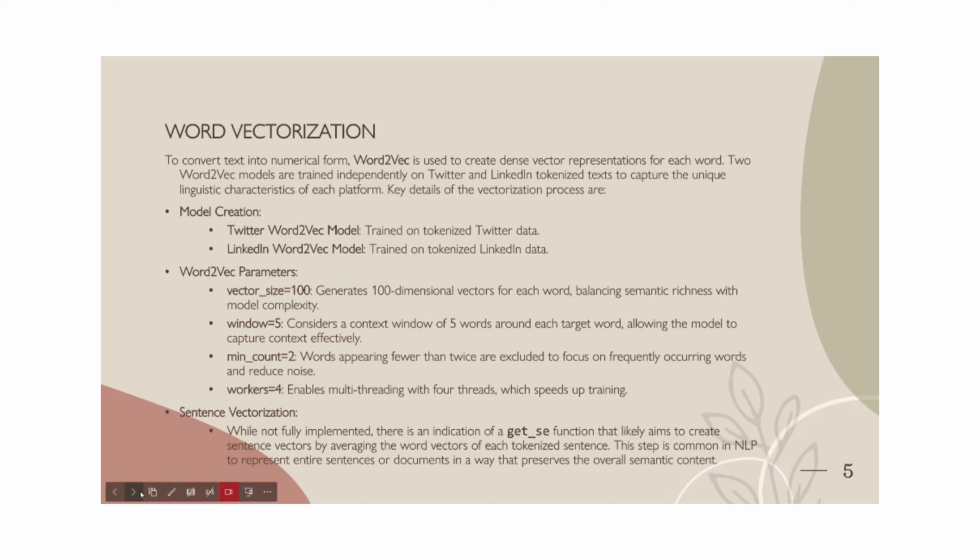And sentence vectorization has been done in the process. While not fully implemented, there is an indication of a get vector function that likely aims to create the sentence vectors by averaging the word vectors of each tokenized sentence. This step is common in NLP to represent entire sentences or documents in a way that preserves the overall semantic content.